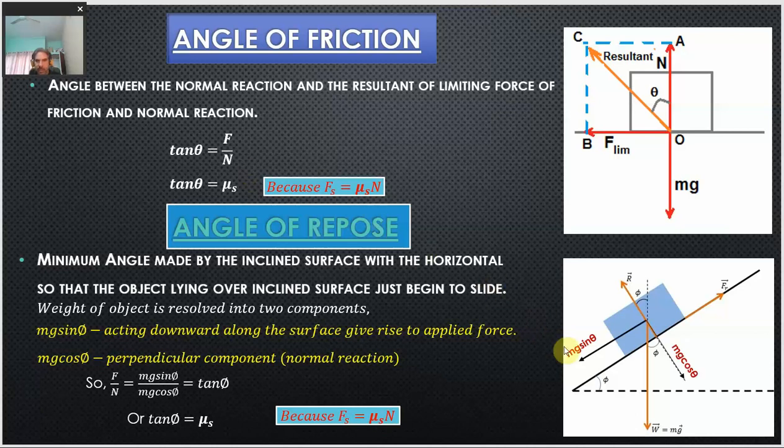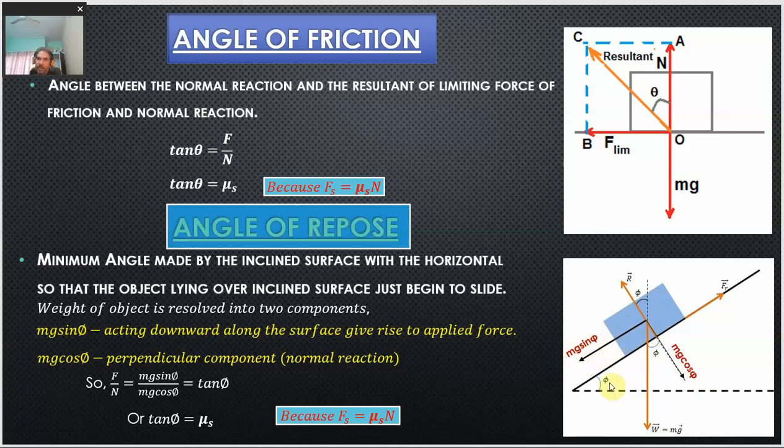So, we are resolving this weight of the object into two components. One component of it will be along this direction, and the other component will be normal to it. So, if this angle of repose is phi, this angle will also be equal to phi, and therefore this component becomes mg cos phi and this component becomes mg sin phi. This is the component of the weight, the force which is responsible for making an object slide.